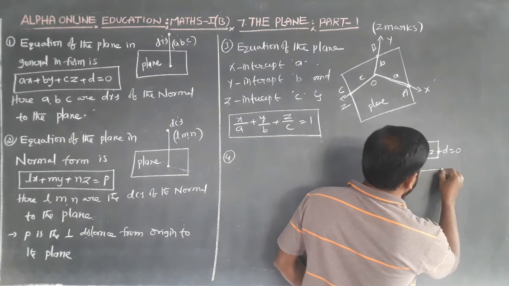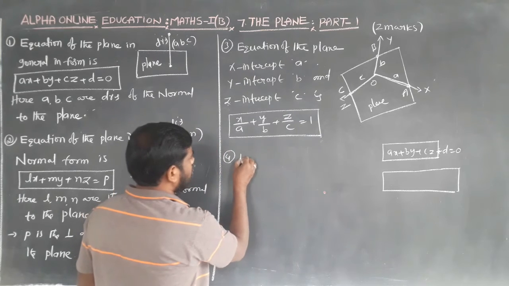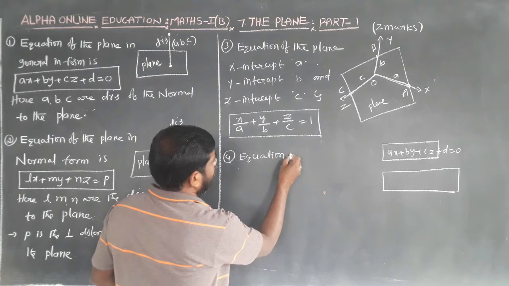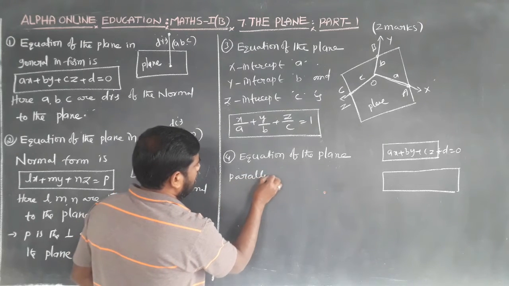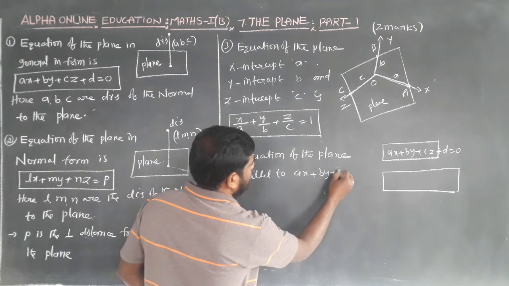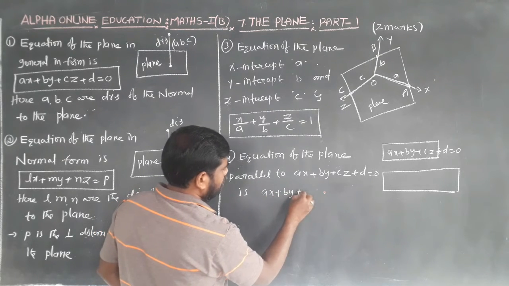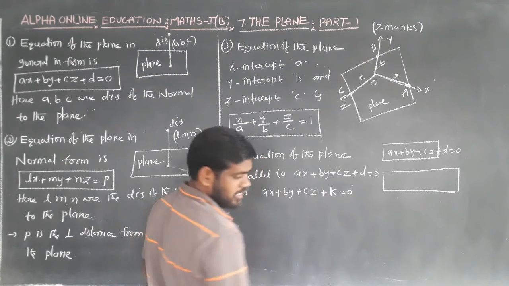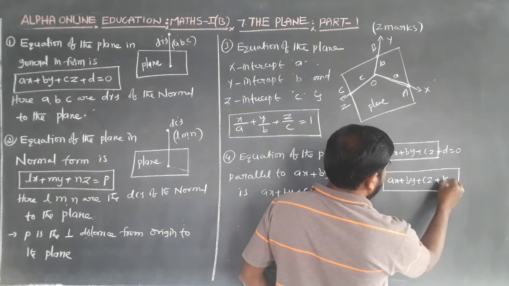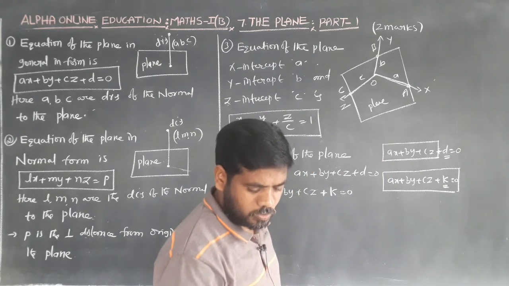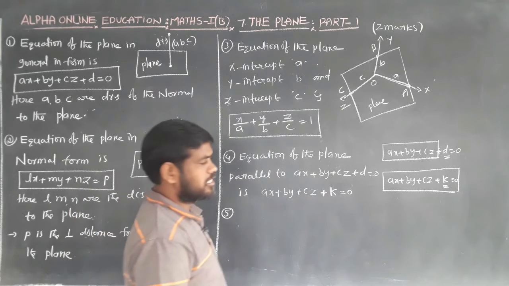The equation of the plane parallel to ax plus by plus cz plus d equal to 0 is ax plus by plus cz plus k equal to 0. Here only the constant changes.